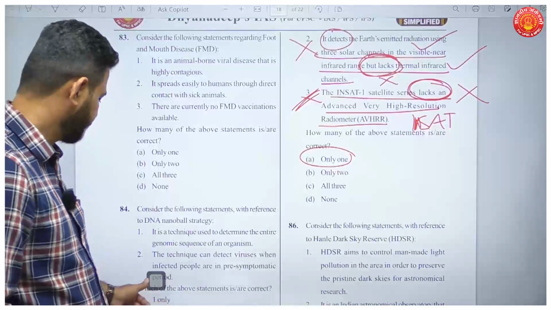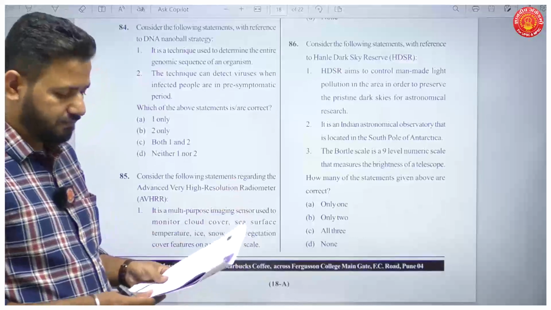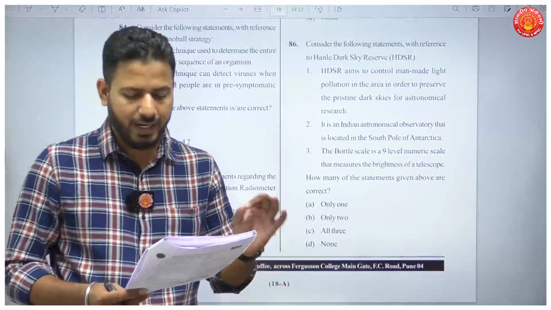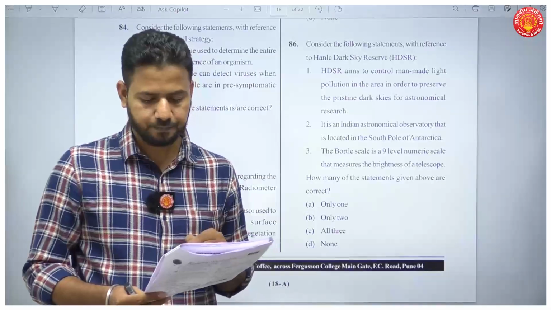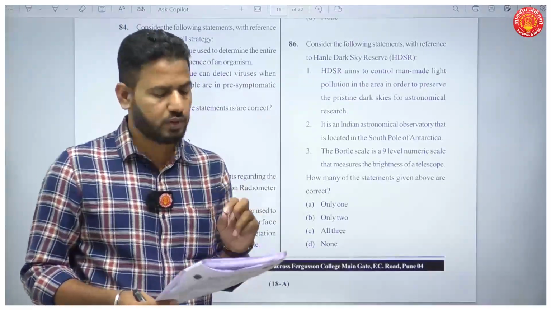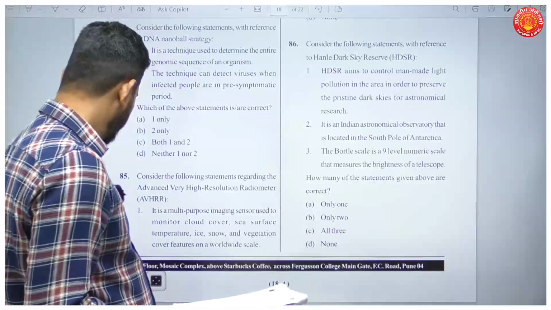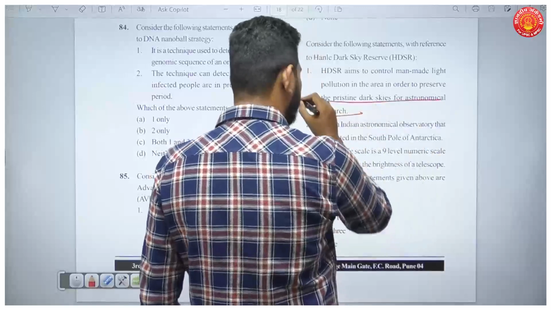Okay, then question number 86. A very important development again. Consider the following statements with reference to Hanley Dark Sky Reserve. The first statement is HDSR aims to control man-made light pollution in the area in order to preserve the pristine dark skies for astronomical research.